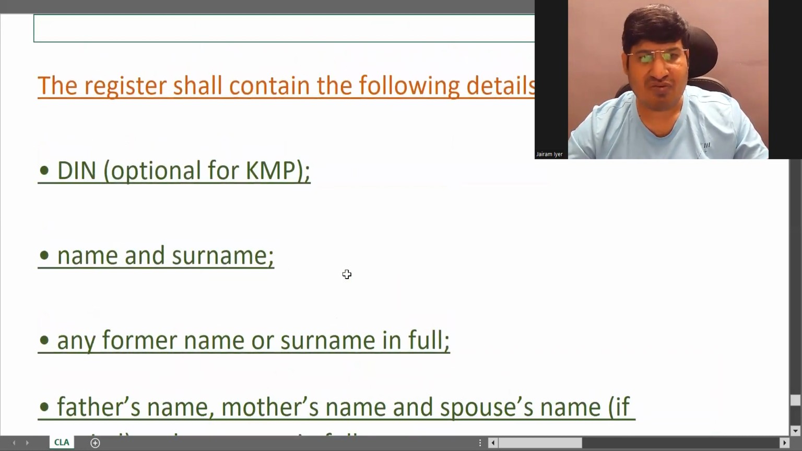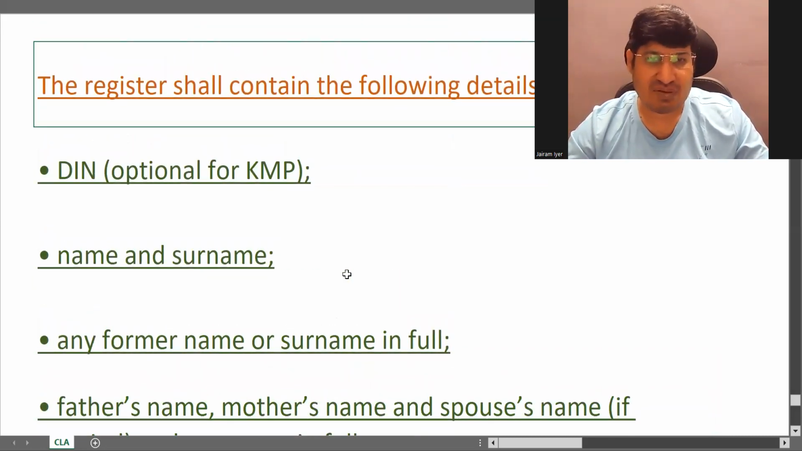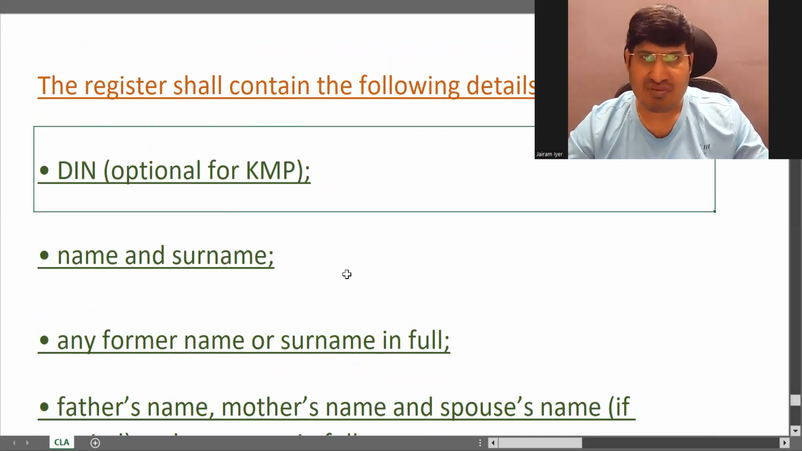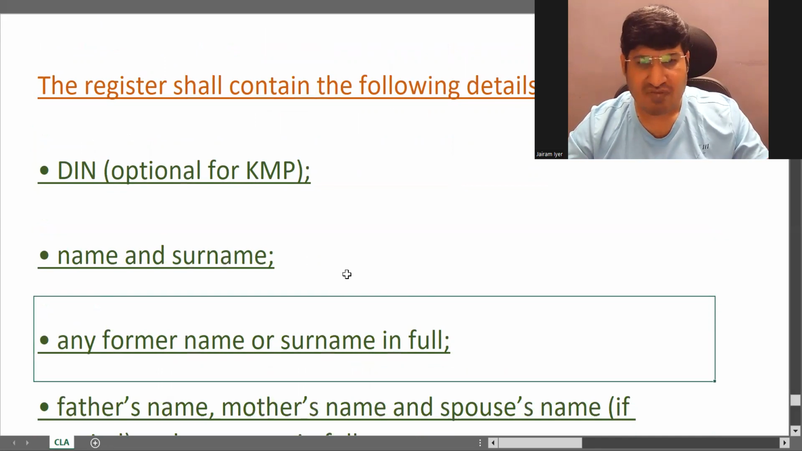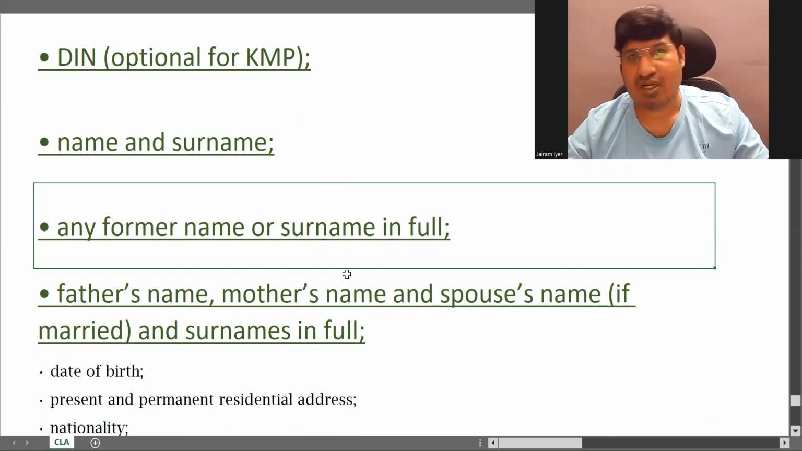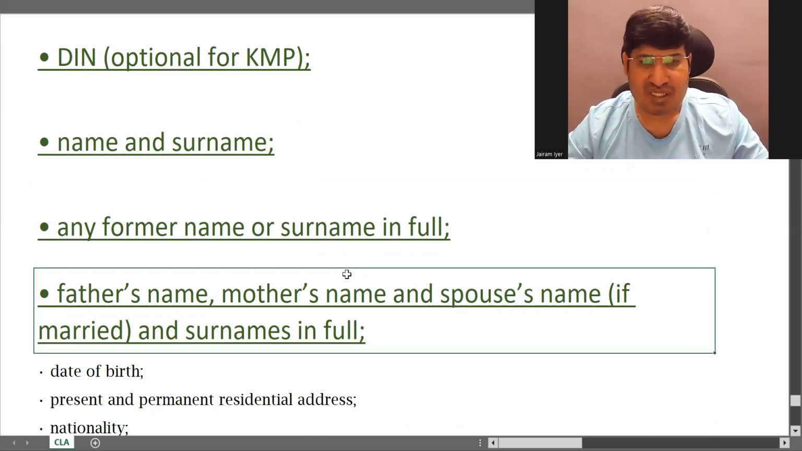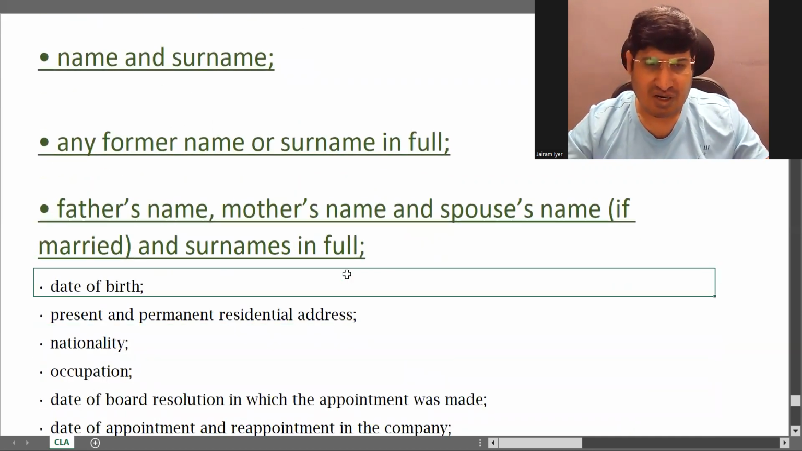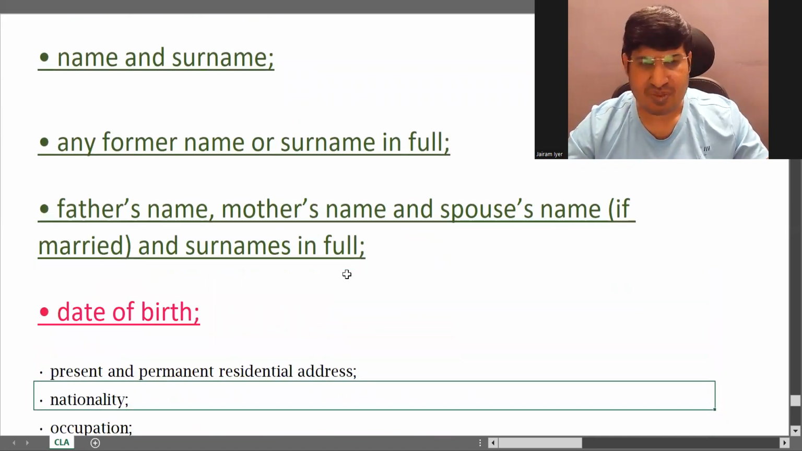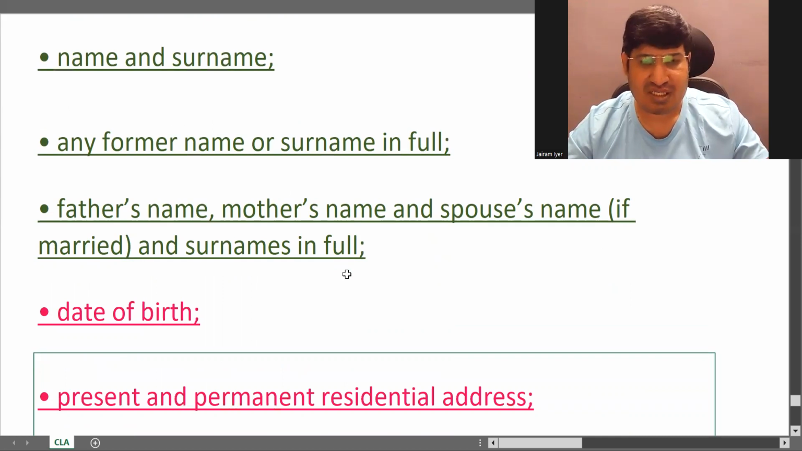So here what we have seen, what are the things which should be maintained in the register? First is DIN. DIN is the identification number of a director. So DIN you have to maintain, the name and surname, obviously, former name or surname if you have changed your name. And for females, if they get married, there is a chance that surname gets changed. Then father's name, mother's name, spouse's name if married, and all their surnames. Then your date of birth. Present and permanent residential address.